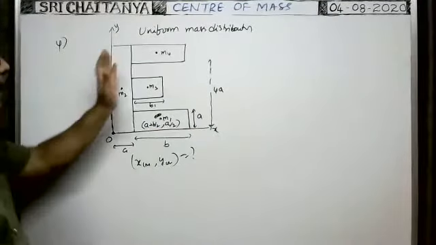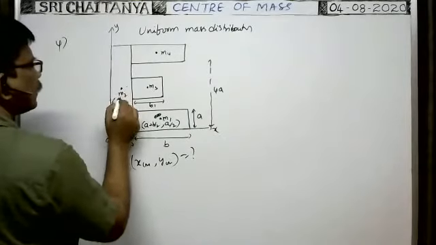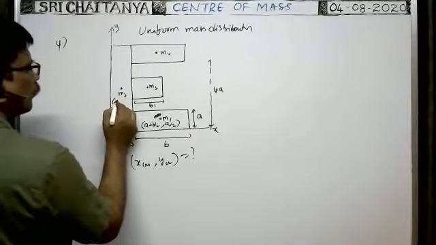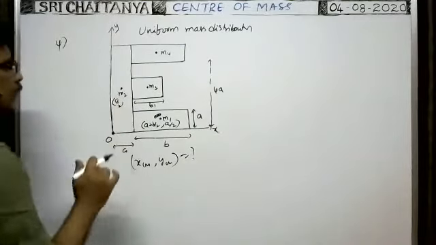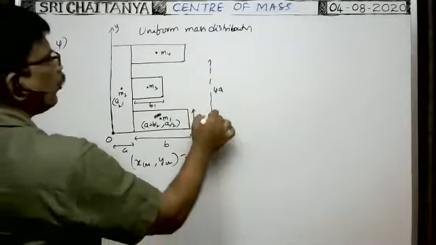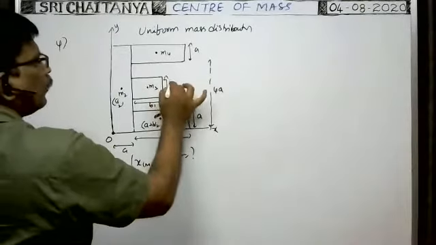In this way, for all points you write the coordinates. For this particle, along the x-axis, it is at a distance a by 2. The central mass lies at a distance a by 2. Along the y-axis, as you see, it is 4a. Width is a only. For all, width is a only.